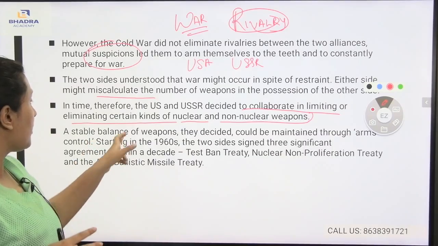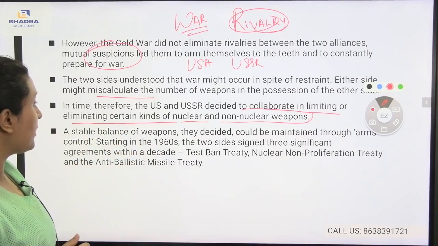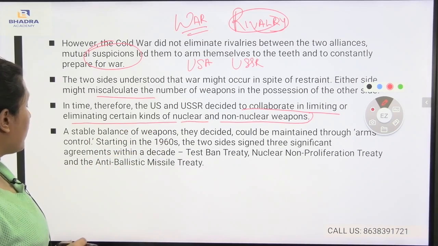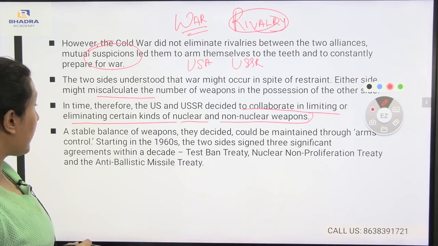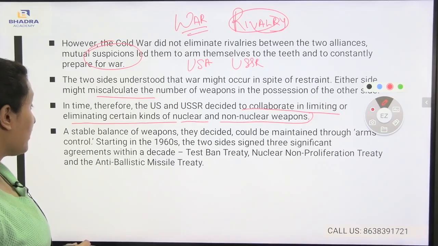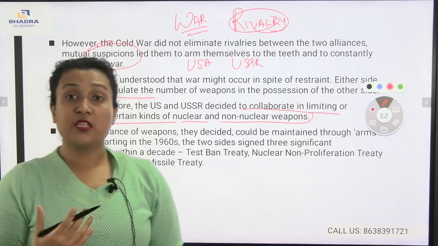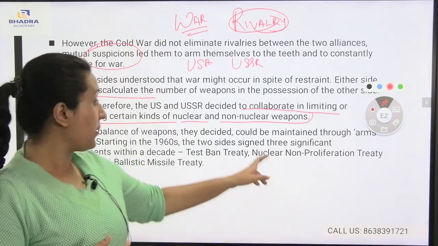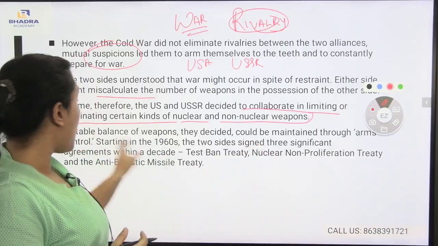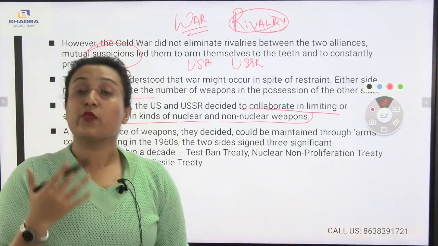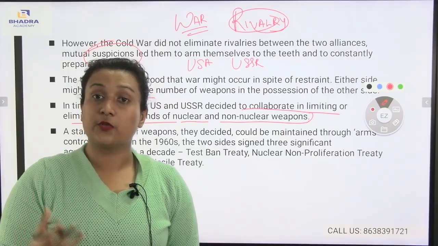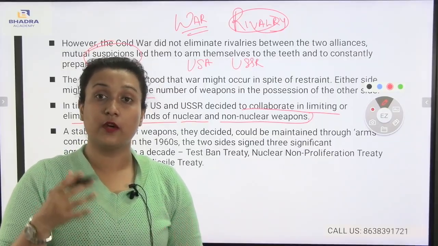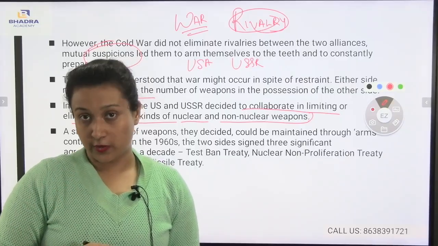Here you see there was a stable balance of weapons they decided could be maintained through arms control. Starting in the 1960s, the two sides signed three significant agreements within a decade. There was a stable balance of the use of the weapons. As a result, they could maintain arms control, and there was a stable balance among all the countries as there was a limitation of the use of nuclear and non-nuclear weapons.